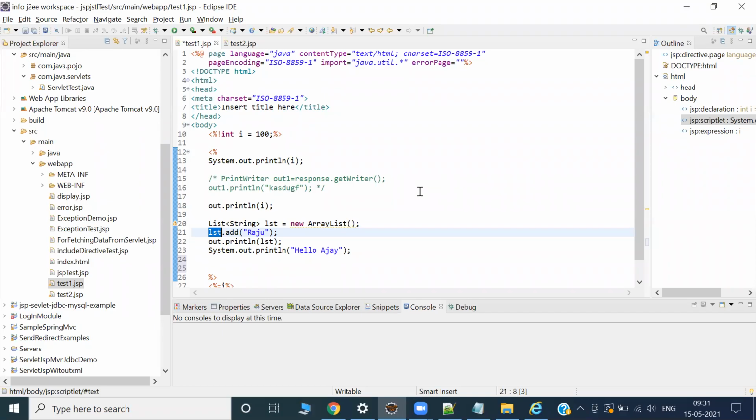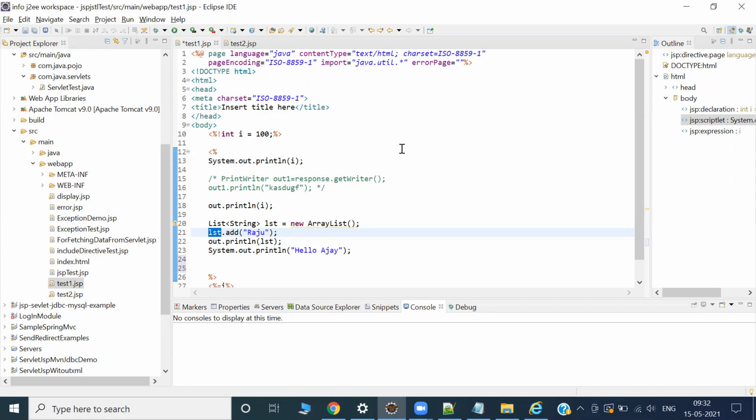Okay, so what is the difference between browser and console? Console means the output will be shown in the console. Console means your local computer, right? And browser means even though it is inside your local machine, you are getting this information on a browser.